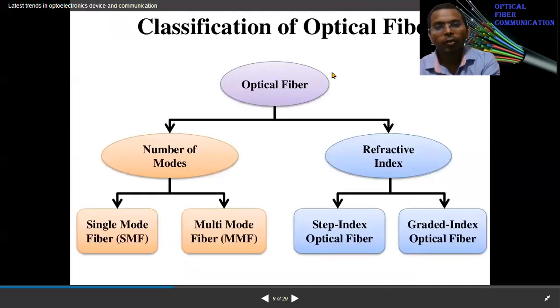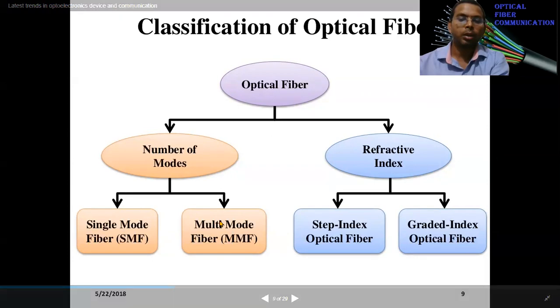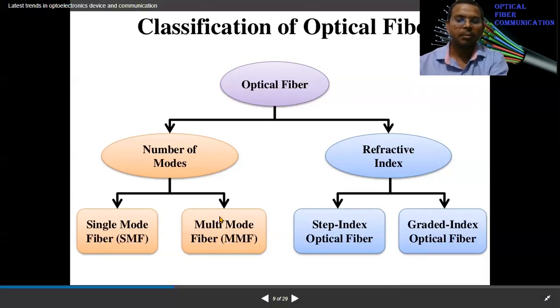We can classify optical fiber based on the number of modes and based on refractive index. Based on the number of modes, it can be single mode fiber or multi-mode fiber. Single mode fiber is the fiber in which only one mode propagates, and in multi-mode fiber more than one mode propagates, or you can say two or three modes or more propagate simultaneously. We will discuss later what a mode is. Based on refractive index, it is step index optical fiber and graded index optical fiber. We will see all these structures.